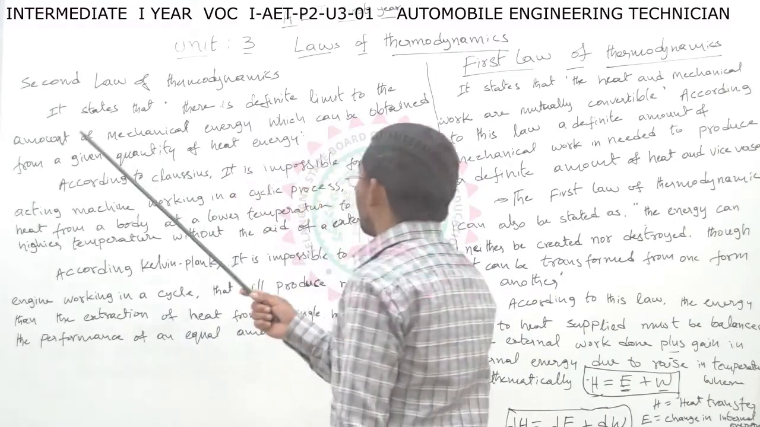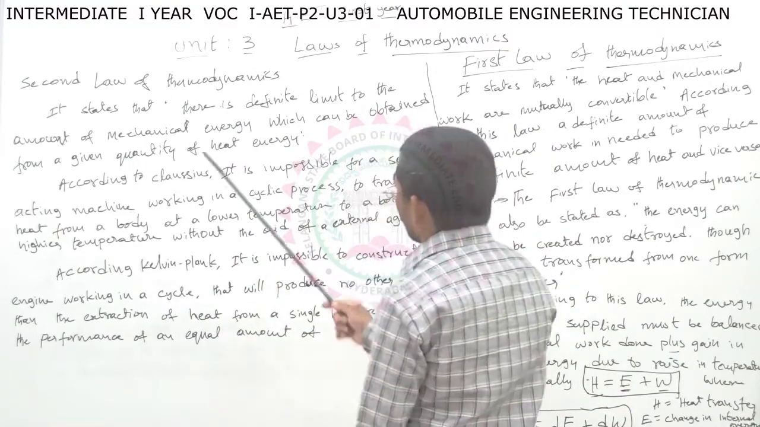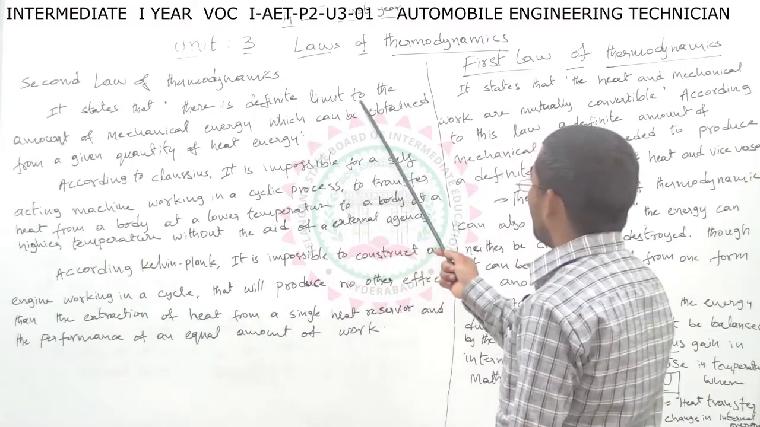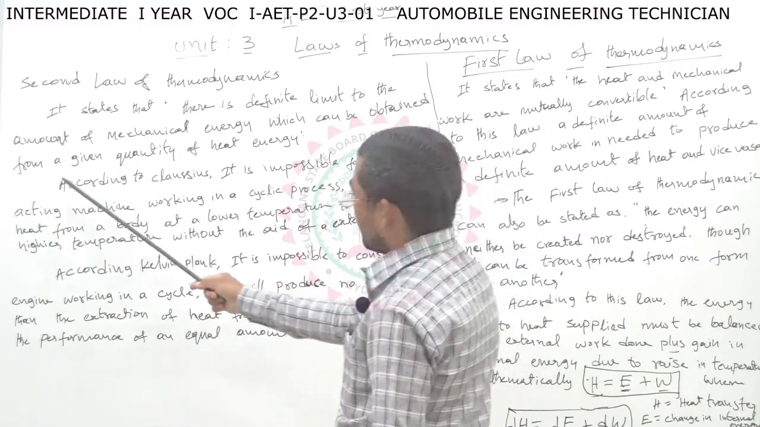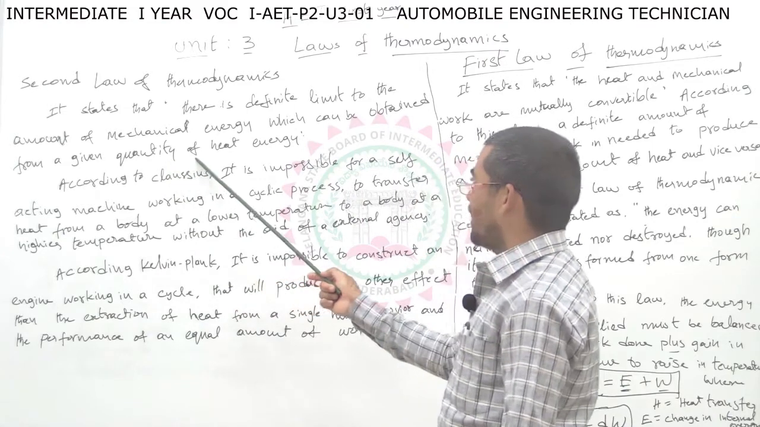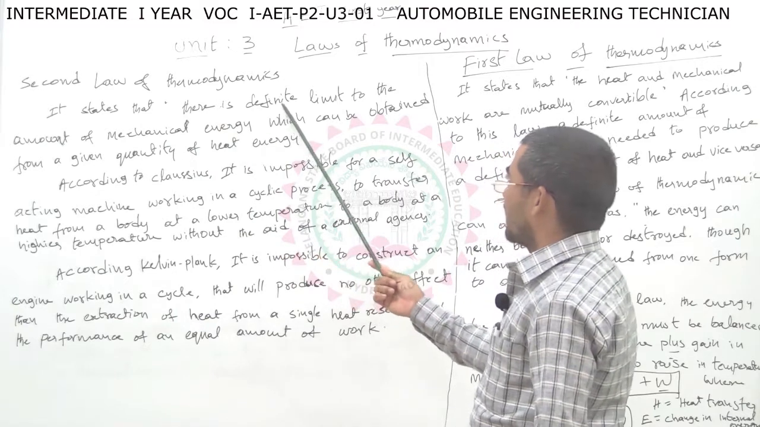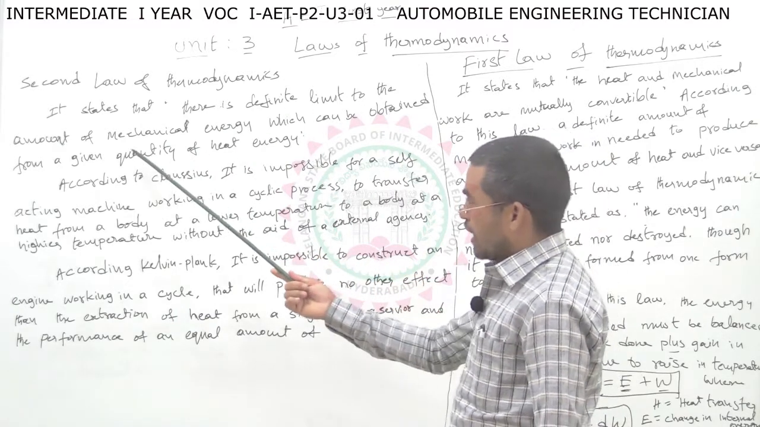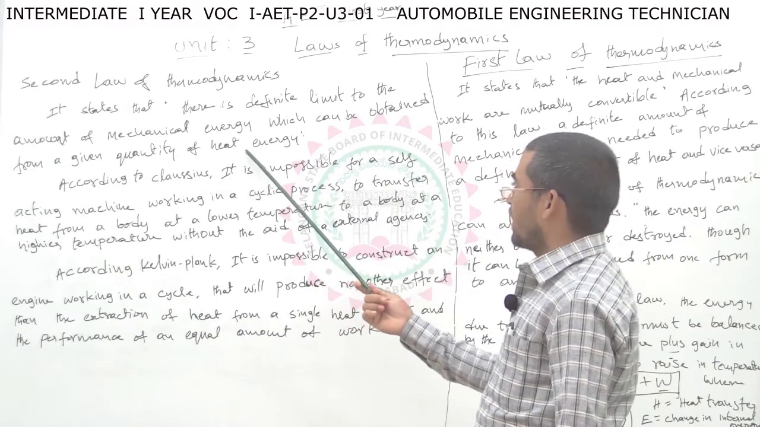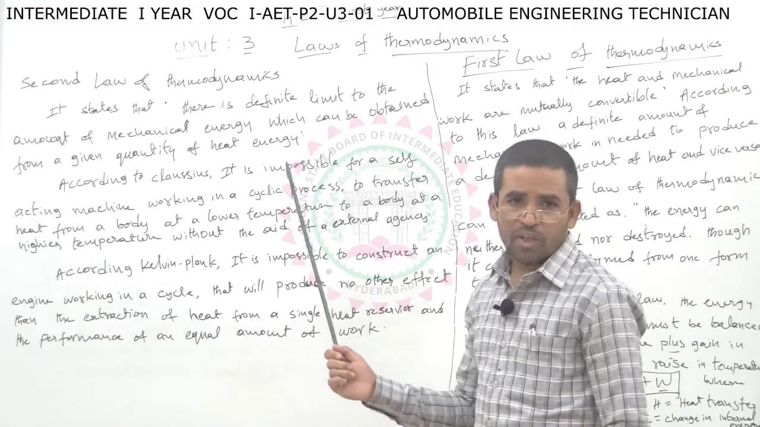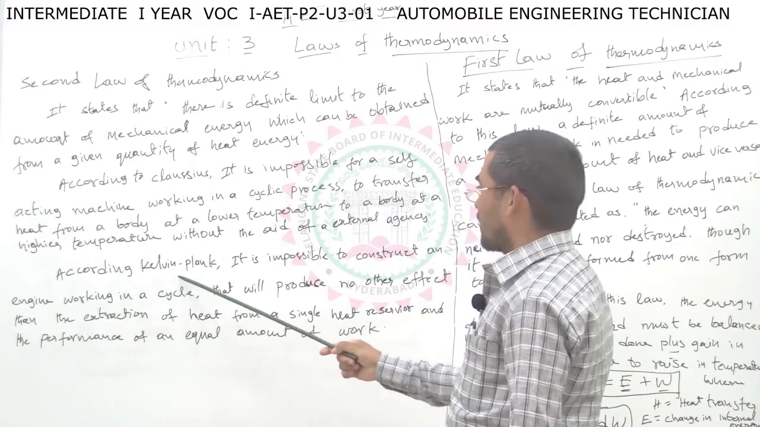Next, the second law of thermodynamics. The second law of thermodynamics states that there is a definite limit to the amount of mechanical energy which can be obtained from a given quantity of heat energy. The second law of thermodynamics has two types: one is Clausius law, and the other is Kelvin-Planck's law.